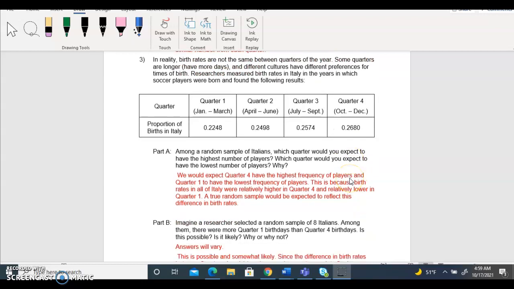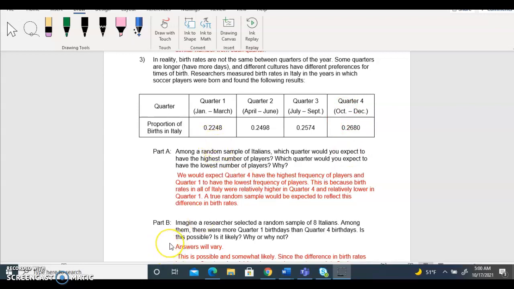So part A: among a random sample of Italian players, which quarter would you expect to have the highest number of players? And which quarter would you expect to have the lowest number of players, and why? If we look back at the proportions, you see that at the end of the year there is a higher chance the player was born than at the beginning of the year.